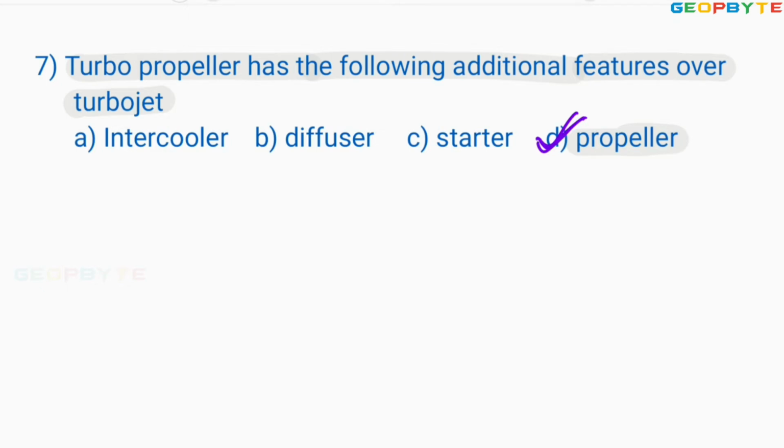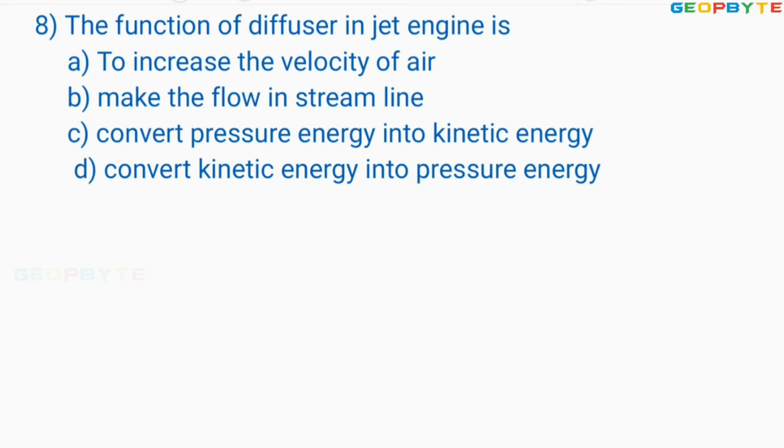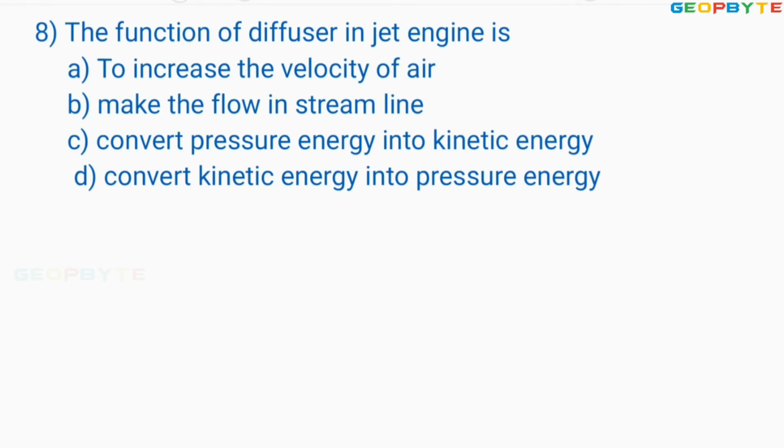Let us take the next problem. Look at the next problem. The function of the diffuser in a jet engine is... The diffuser function is exactly the opposite of the nozzle.